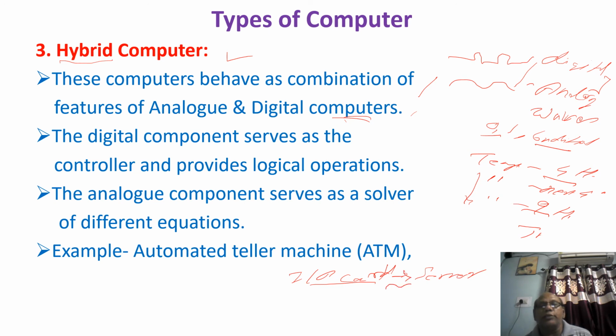This signal is sent, and then the output is received in the form of digits: how many rupees you are counting, how much you will get. Such things occur in the automatic teller machine. No need to talk much more about this.